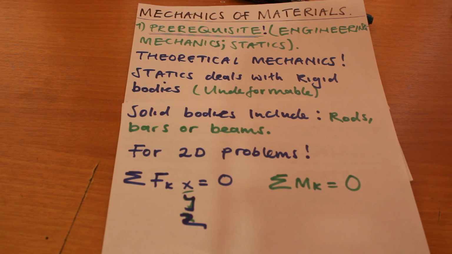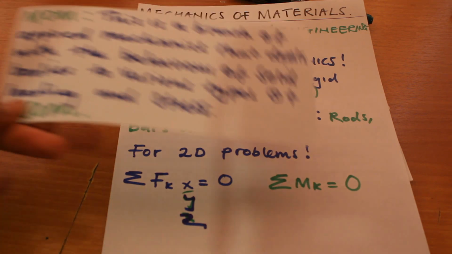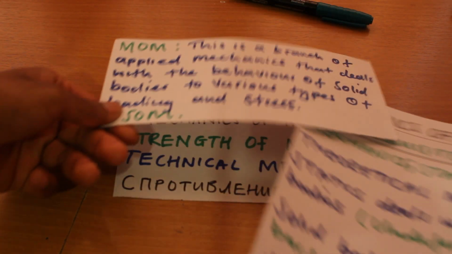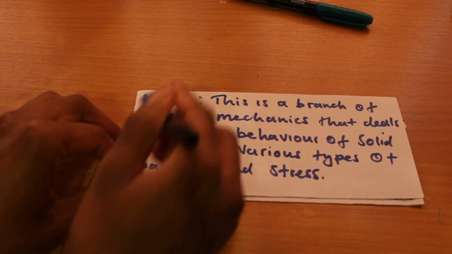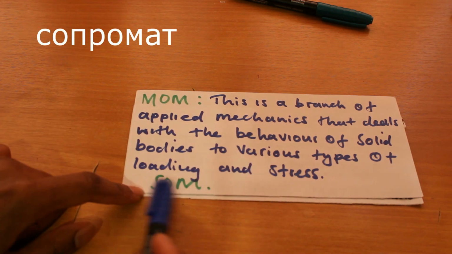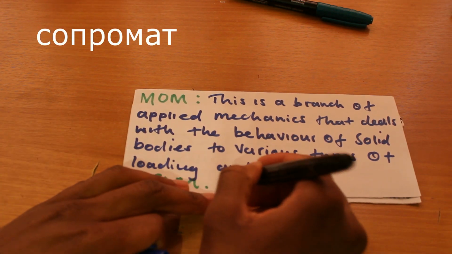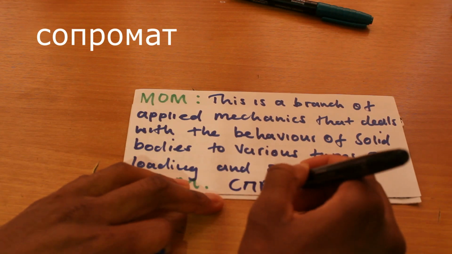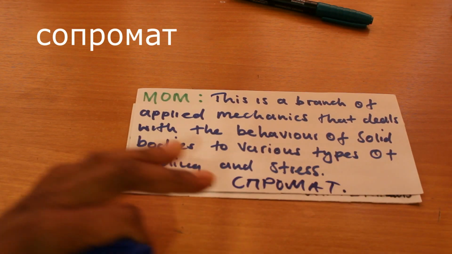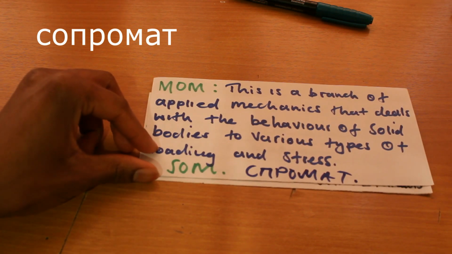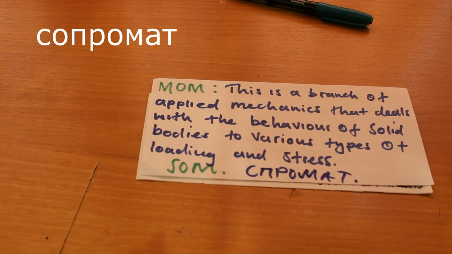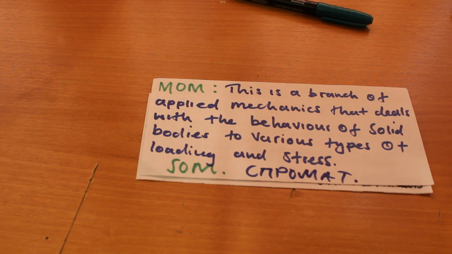Now, to give a definition of mechanics of materials, I'll be abbreviating it as MAM, which is mechanics of materials, or sometimes strength of materials. In Russian, it is abbreviated as СОПРОМАТ. So basically, when we talk of mechanics of materials, we are saying this is a branch of applied mechanics that deals with the behavior of solid bodies to various types of loading and stress.